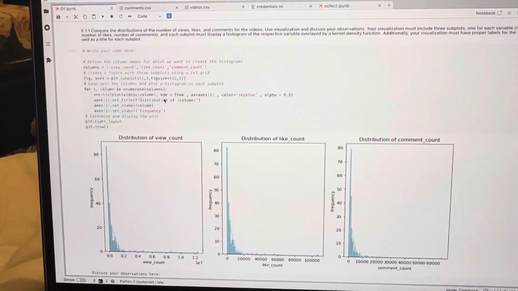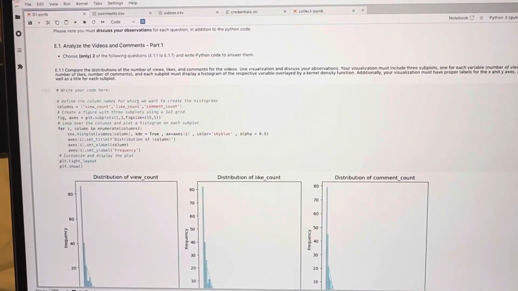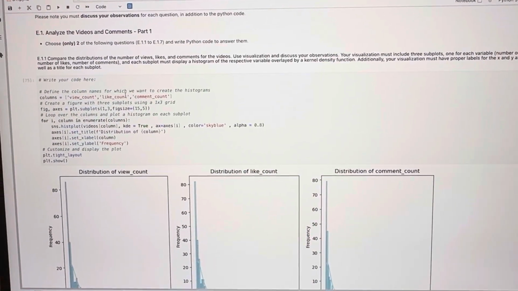So in 1.1, we were required to compare the distribution of the number of views, likes and comments.